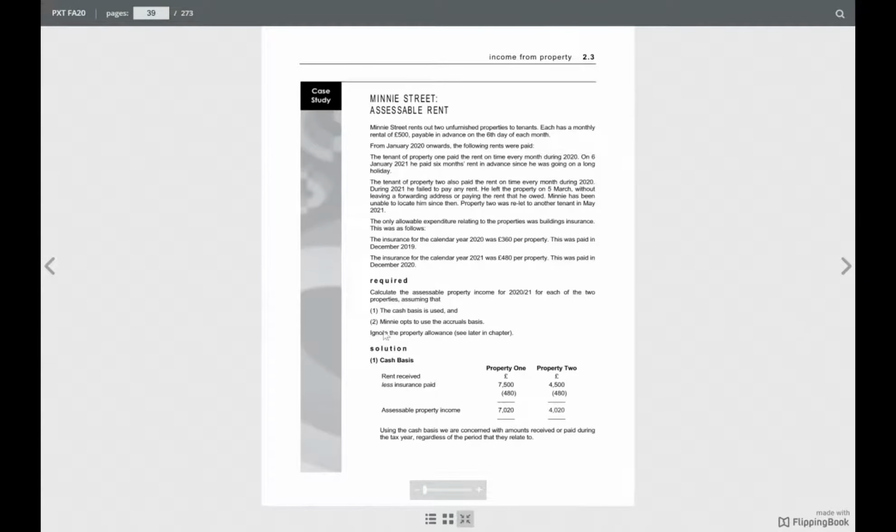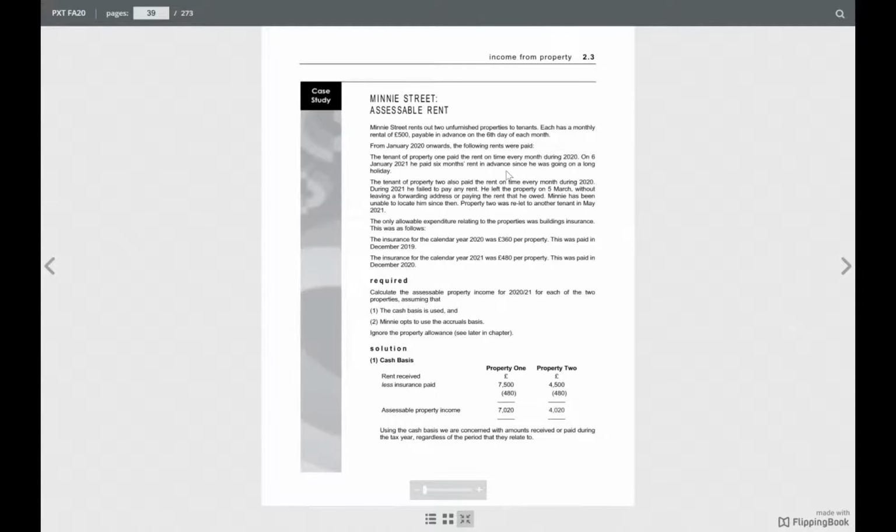Now, the same thing we have to do on accrual basis. Okay, so on accrual basis, just guess how much will be the income for property 1. Can you guess it? So let's see. The tenant of property 1 paid the rent every month during 2020. On 6 January 21, he paid 6 months in advance. So we do not need to consider the advance rent.